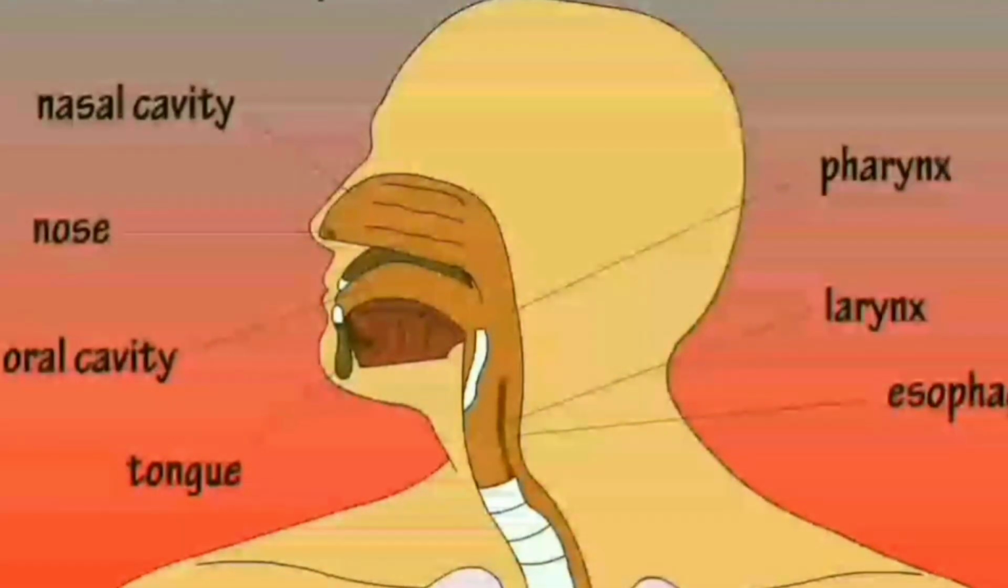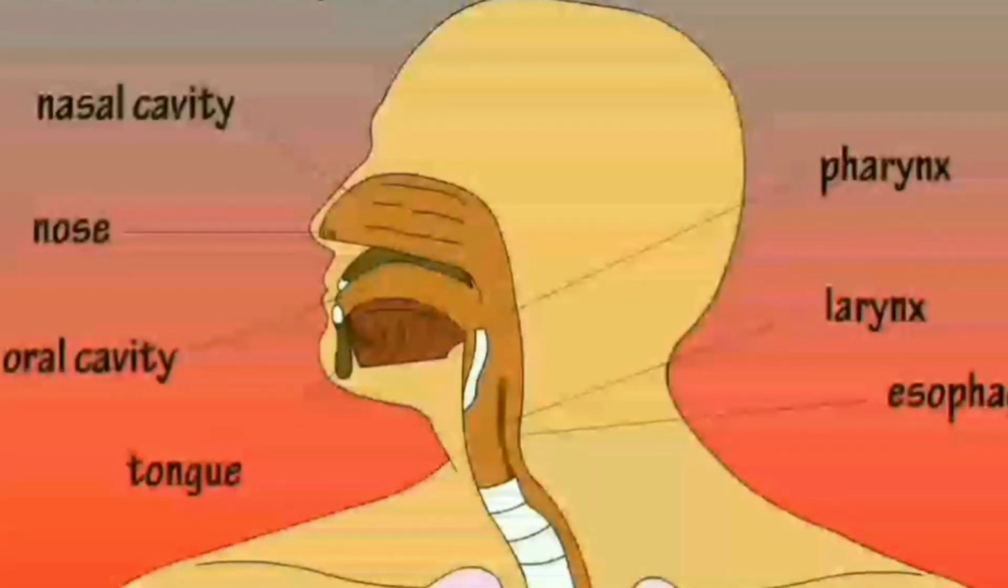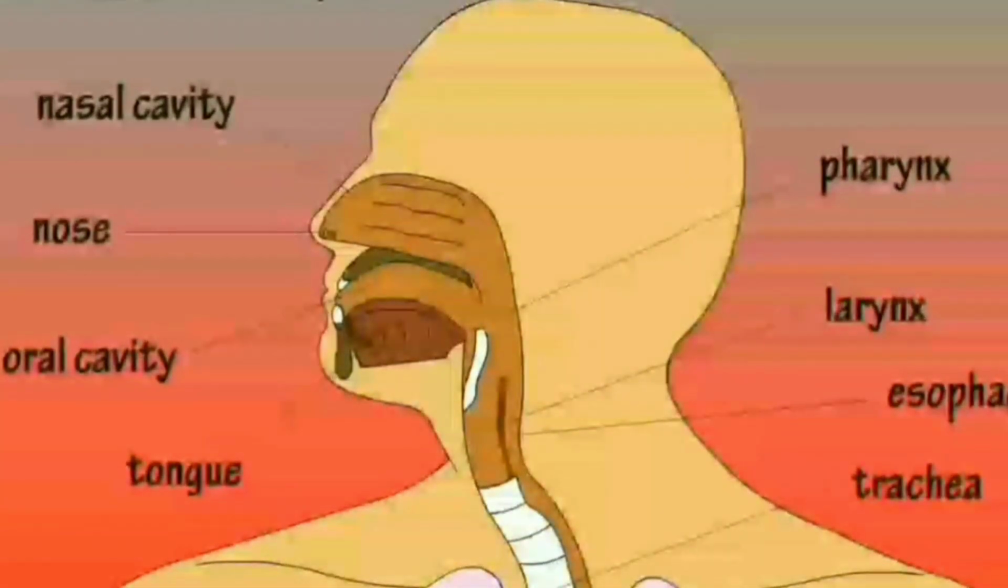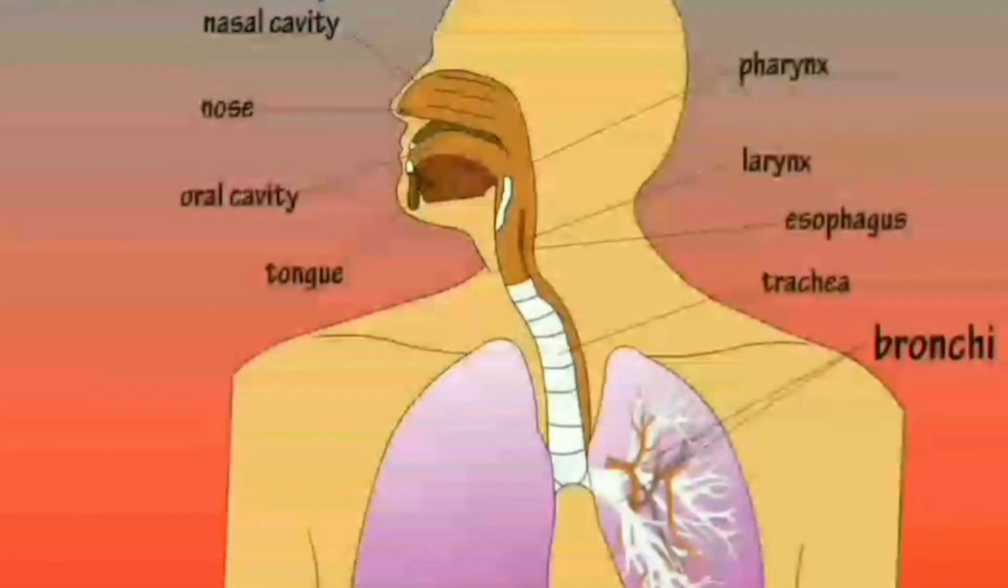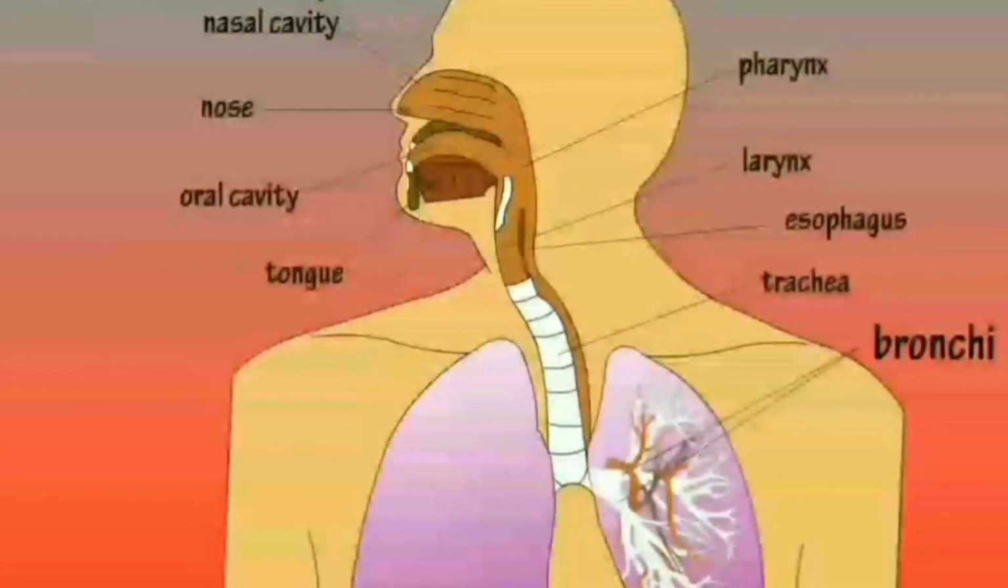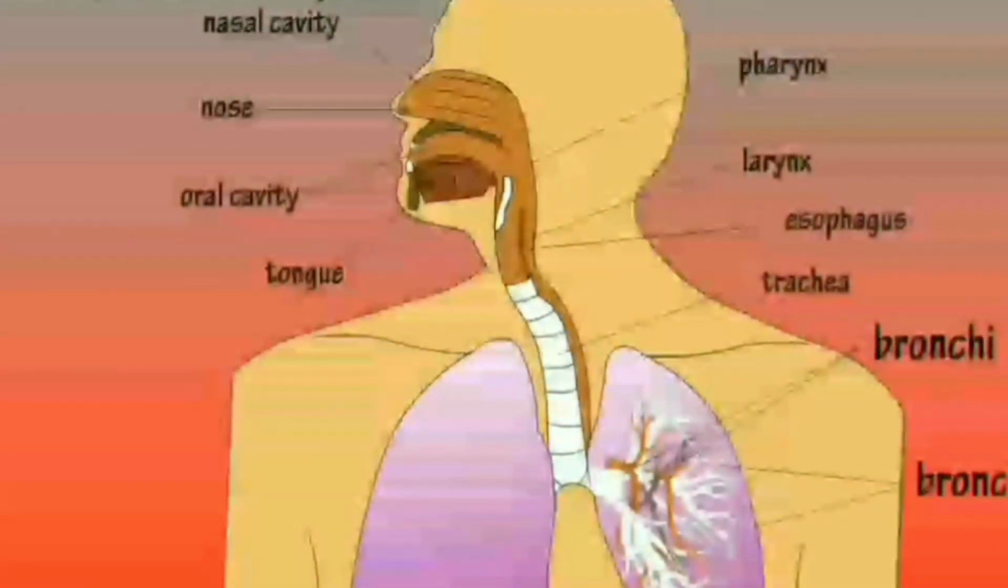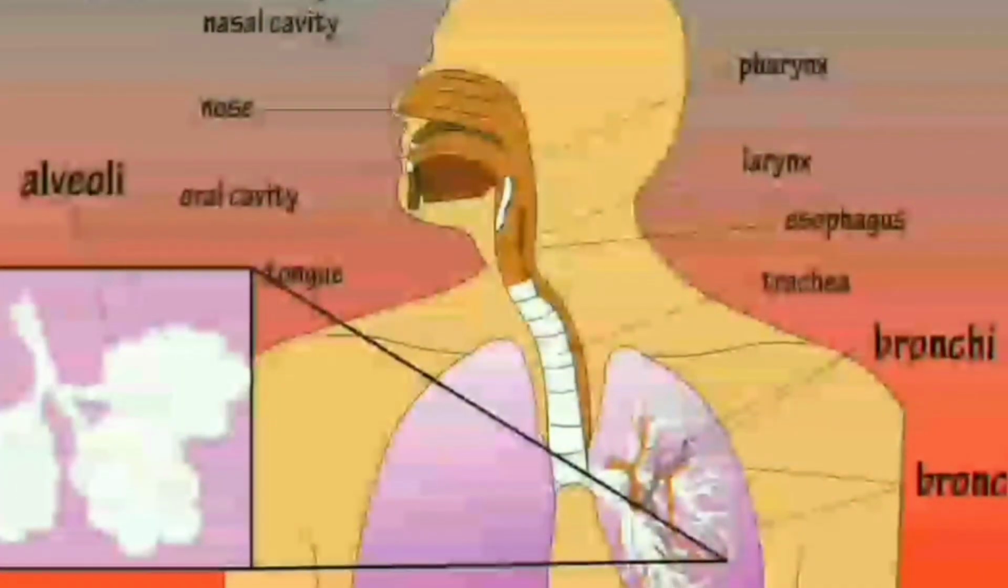Larynx leads to trachea or windpipe and this trachea is connected to bronchi. And these bronchi are further divided into smaller tubes. These are called as bronchioles. And these bronchioles are connected to tiny air sacs called alveoli.